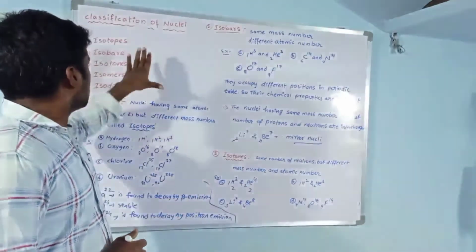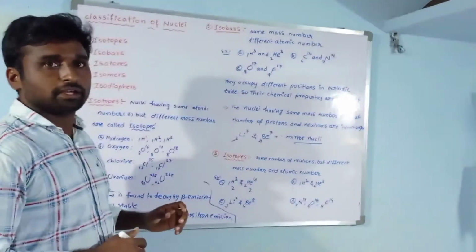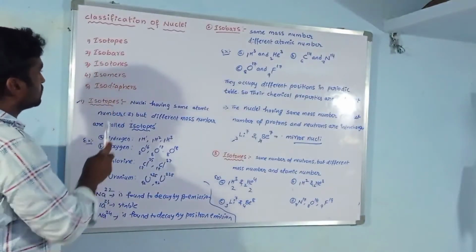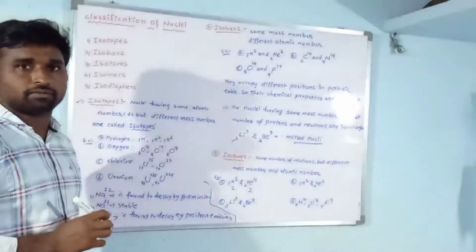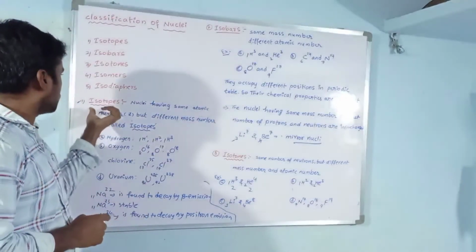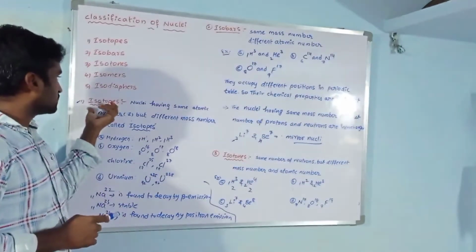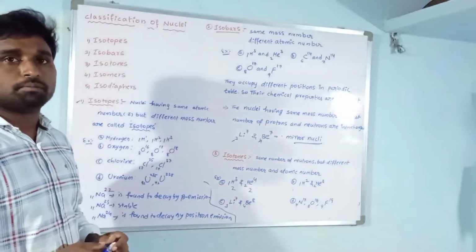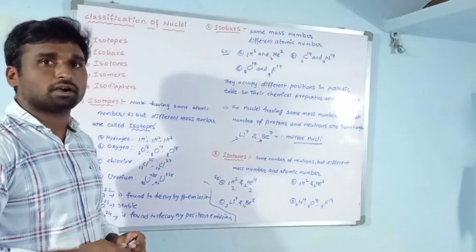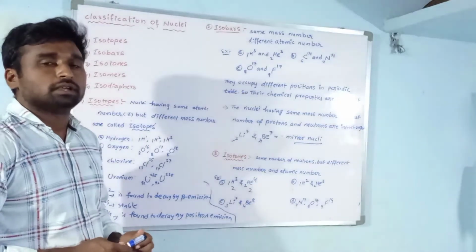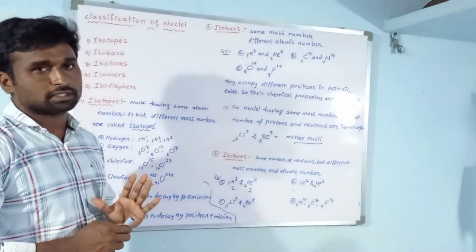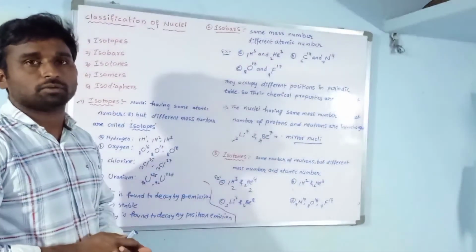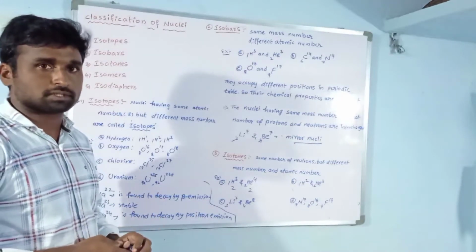These nuclei are classified into 5 types. The first one is isotopes, then isobars, isotones, isomers, and also isodiapers. Let us first say what isotopes are. Nuclei having the same atomic number but different mass numbers are called isotopes. Every element has isotopes. Isotopes means having the same atomic number but different mass numbers.